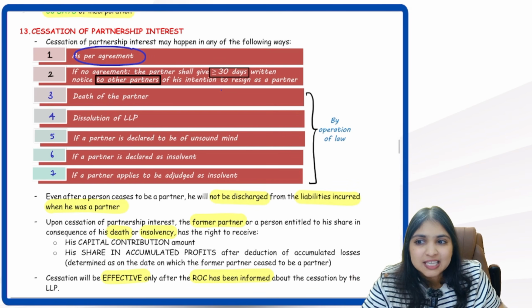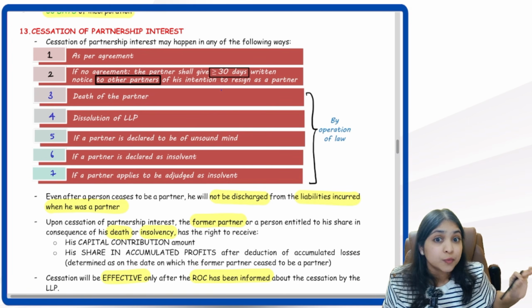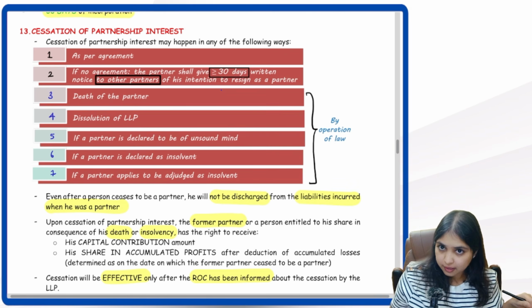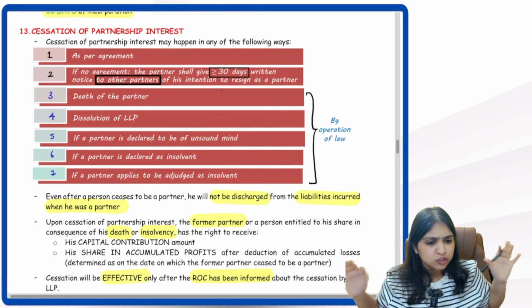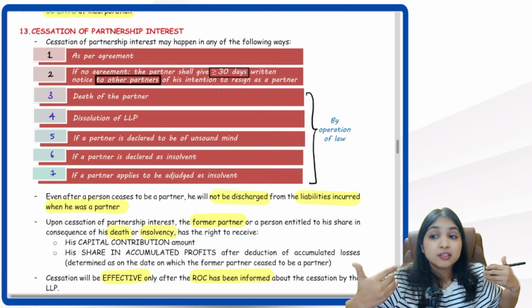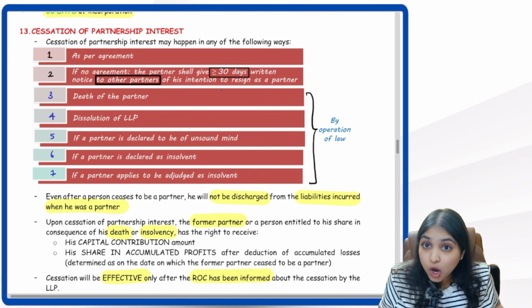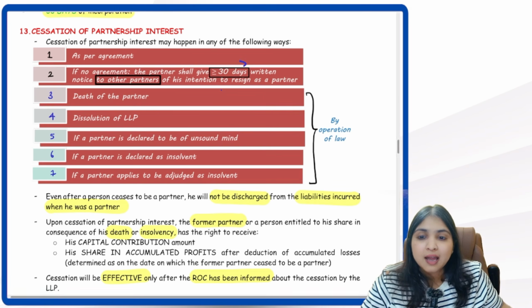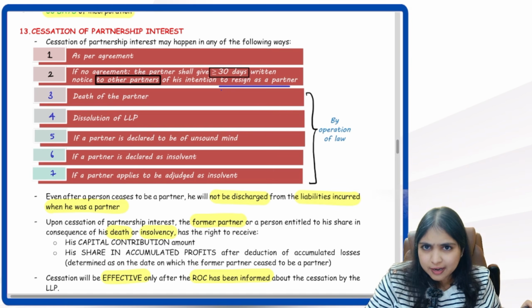Number 1, as per the LLP agreement. If I don't want to continue as a partner in the LLP, what will I do? I will go to the LLP agreement. I will see in the LLP agreement what process is given. If I want to leave the LLP, whatever process is given in the LLP agreement, I will follow that process. But what if LLP agreement is not giving any process? Then in that case, I have to give at least 30 days written notice to the other partners saying that I want to resign. I don't want to continue as a partner.